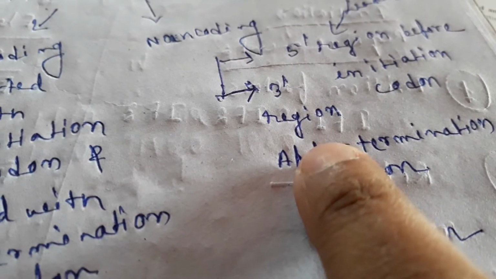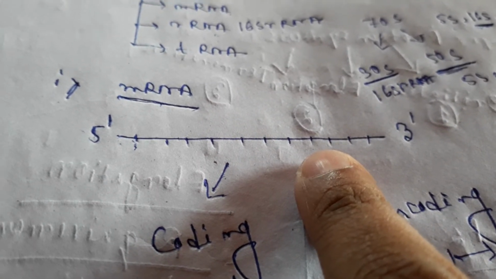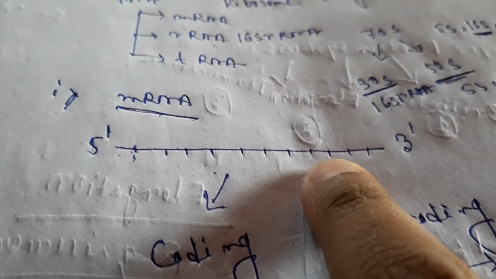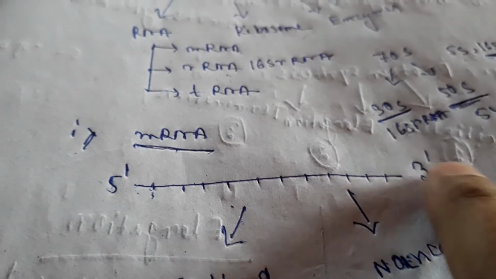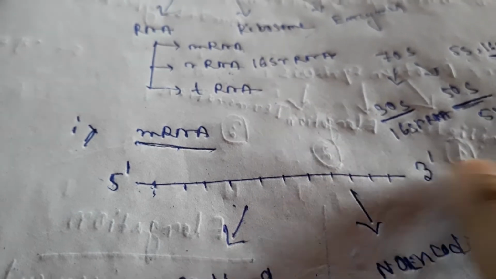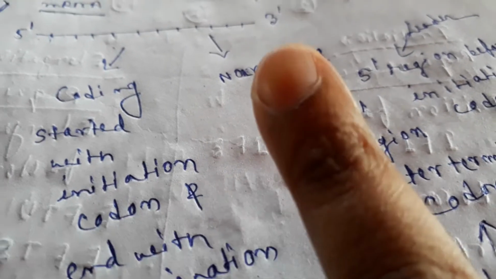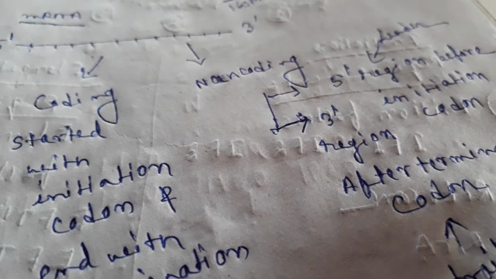If it is present in the 3' region, it lies after the termination codon. Termination means where protein synthesis is going to stop. Suppose this codon is the termination codon; after that, the non-coding sequence is present. They are unable to code, and that sequence is known as the trailer sequence. So this is all about the non-coding sequence. It is situated either before the initiation codon or after the termination codon. This is all about the mRNA.